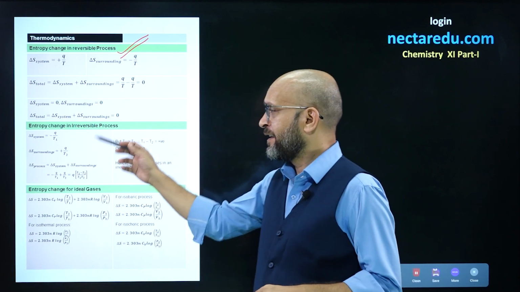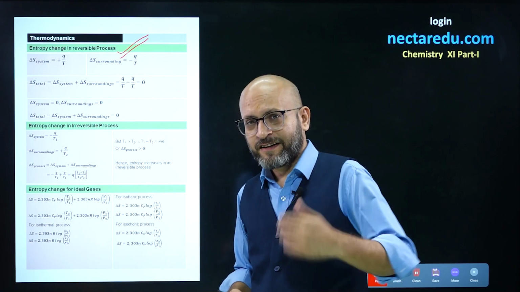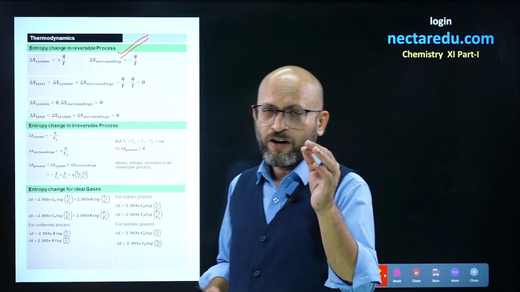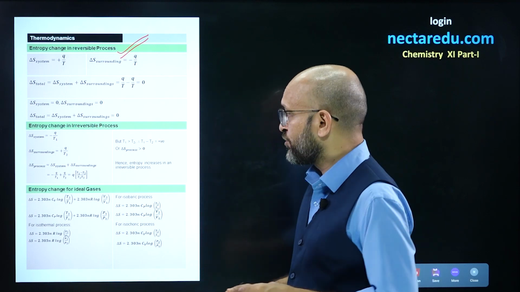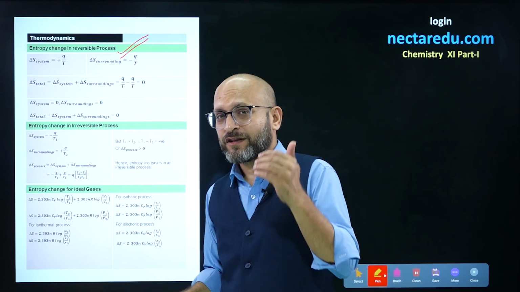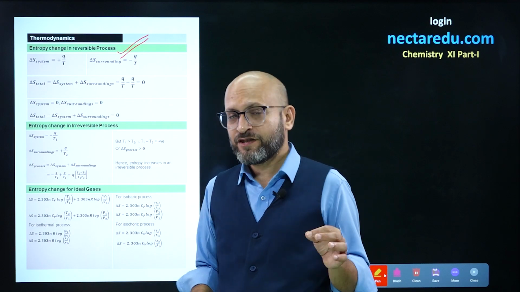Now, if we take an irreversible process, if you take entropy change of the system as minus Q by T1, and for the entropy change of the surrounding you take plus Q by T2.